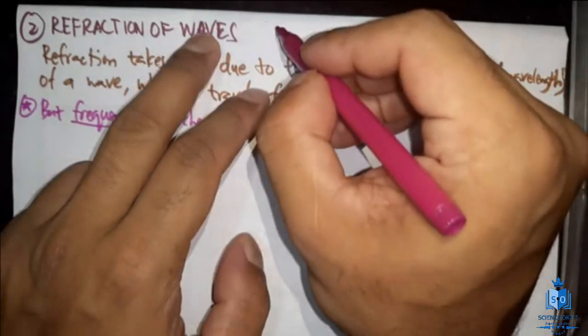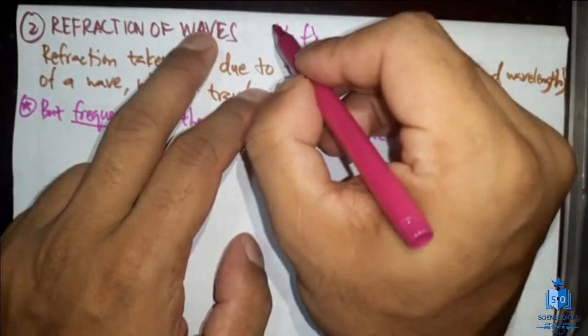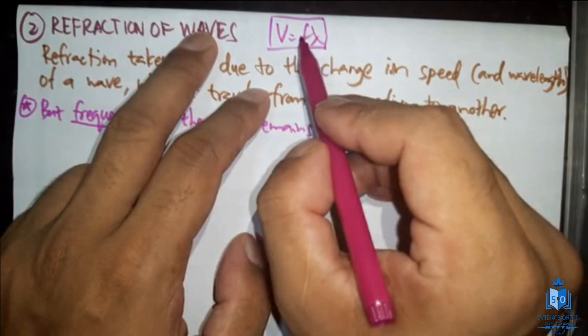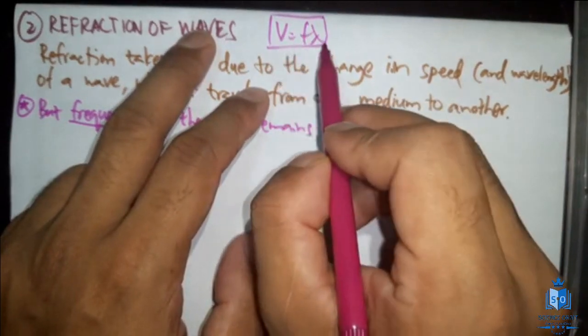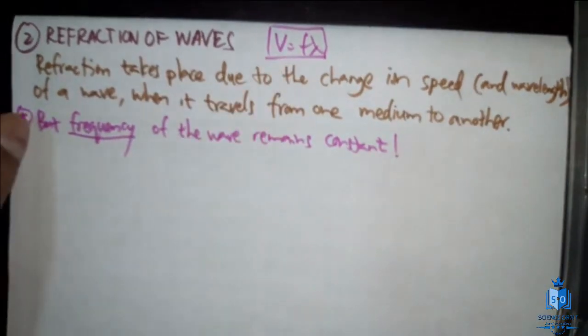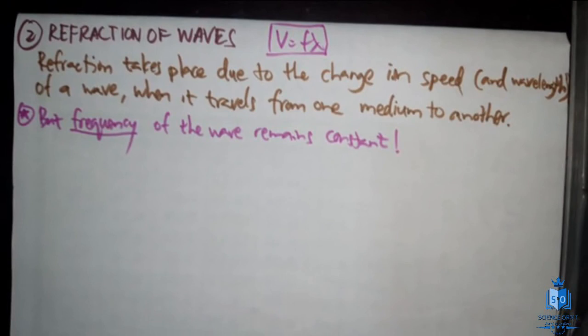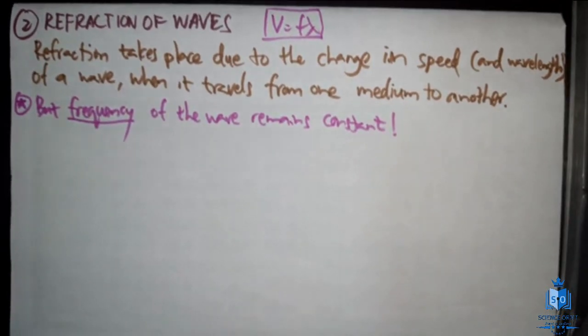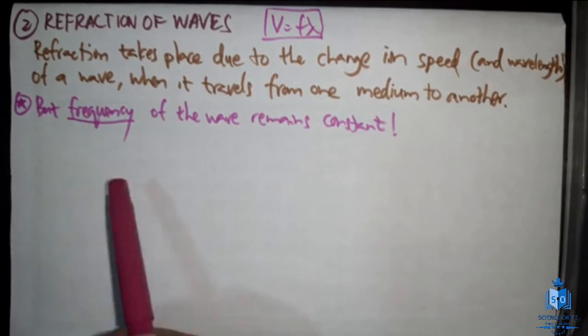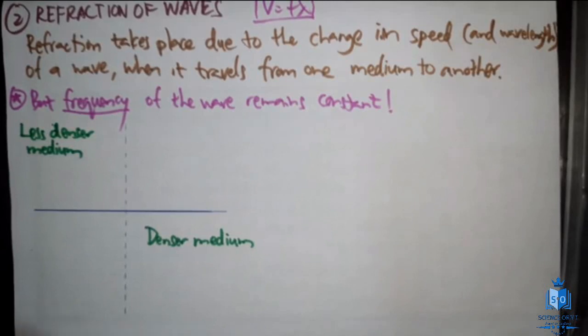We learnt v = fλ, correct? v = fλ. So if frequency doesn't change, when v changes, lambda should change. Why does v change? Because when you travel from one medium to another, the densities of the media change, so the speed will change. Now, imagine there is a wave traveling from a less dense medium to a denser medium. So let's say our wave is going to travel from a denser medium to a less dense medium.